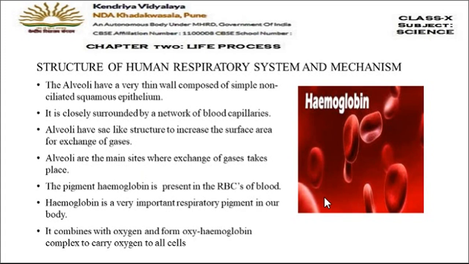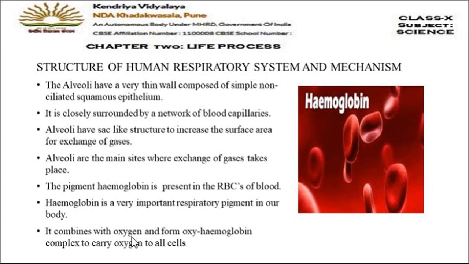Now, blood is of red color, we all know. The pigment hemoglobin is present in the RBCs of blood. In blood, red blood cells are present, and these red blood cells have a red color pigment present in them, which gives them the red color, and that is hemoglobin. Hemoglobin is a very important respiratory pigment in our body. It combines with oxygen.